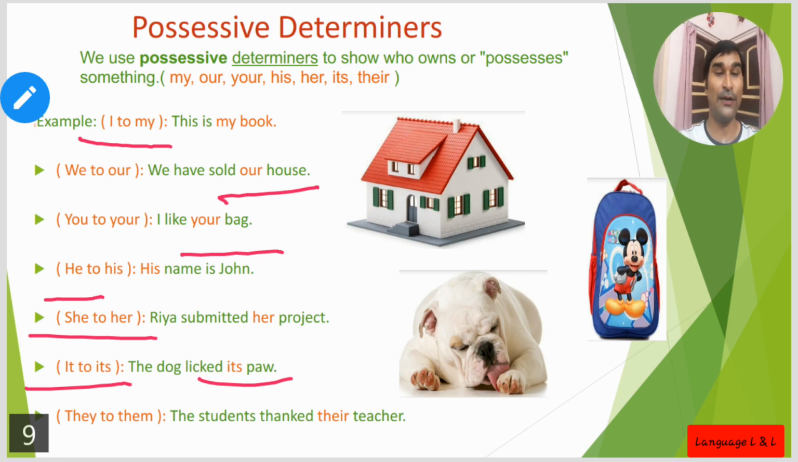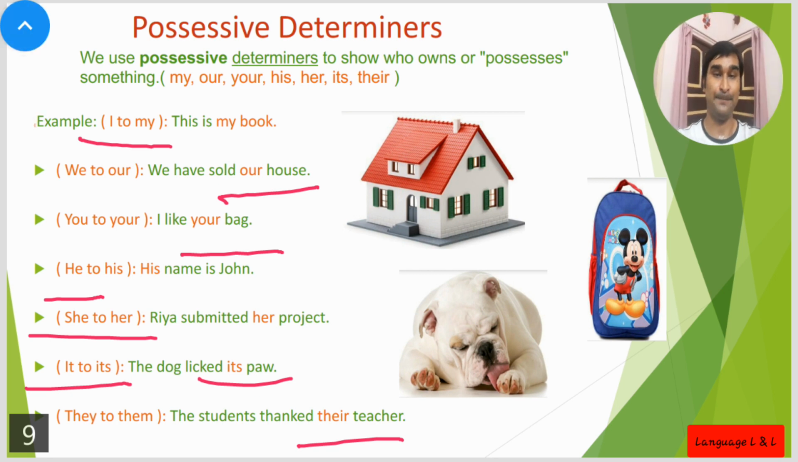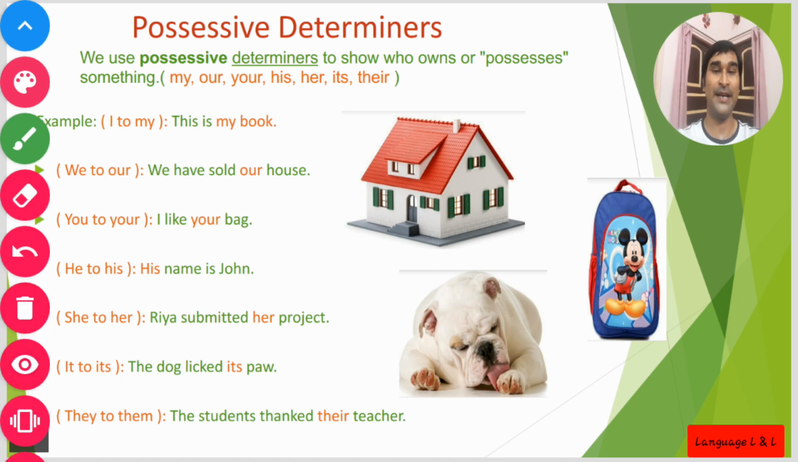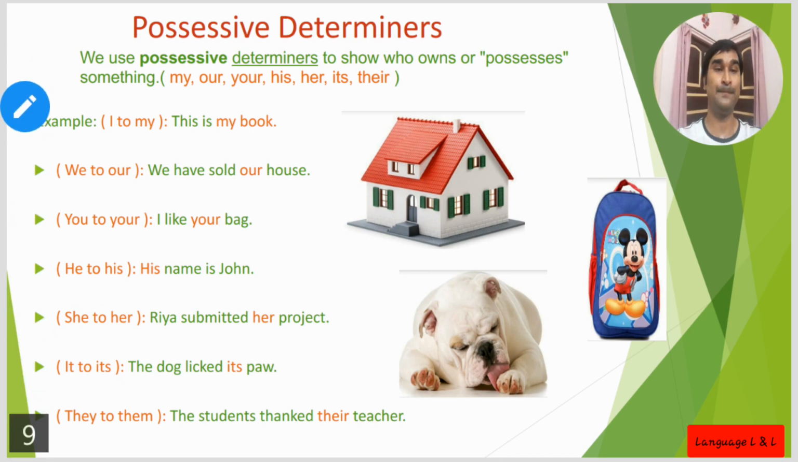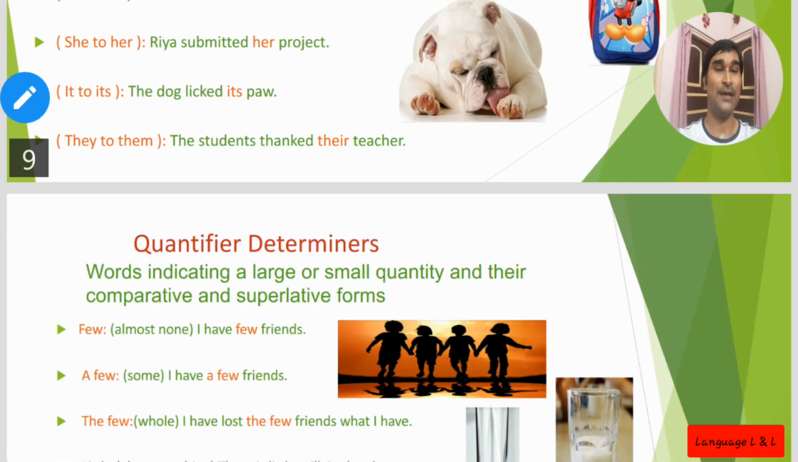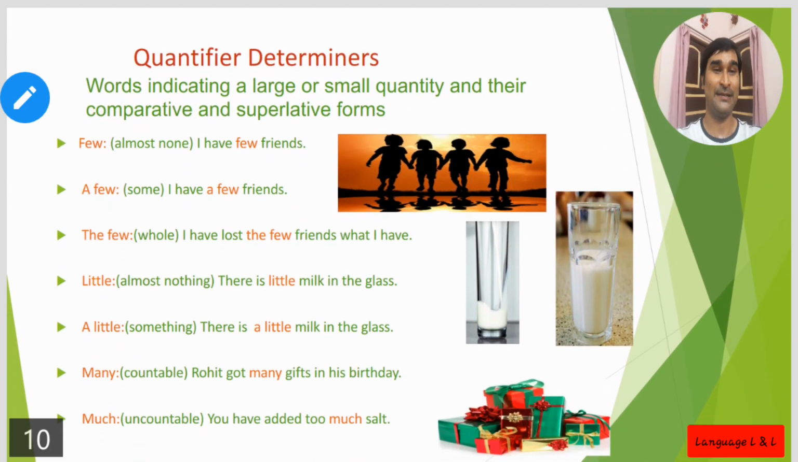Okay, next one, they to their. The students thanked their teachers. Whose teachers? Their teachers. So this has come from the pronoun they. Okay, I hope you have understood well. For the possessive determiner, all the nouns here, you can see, belong to some character. Okay, let's move towards the last part of our discussion.